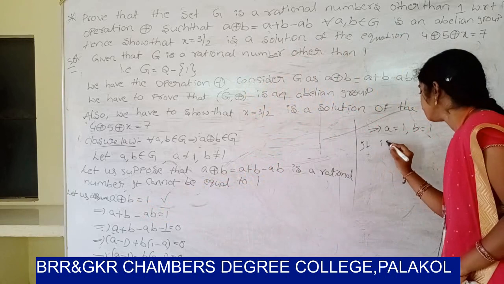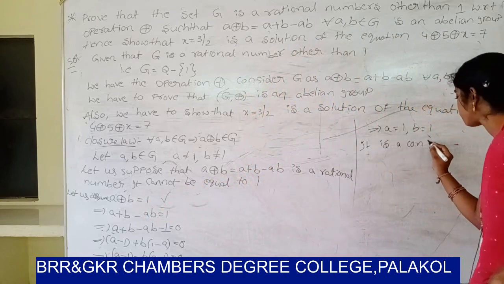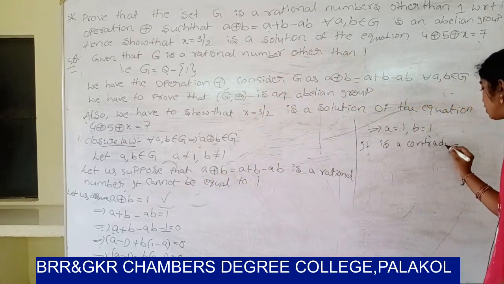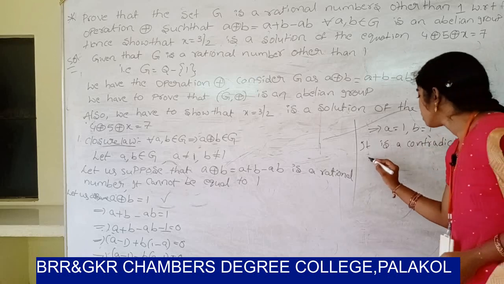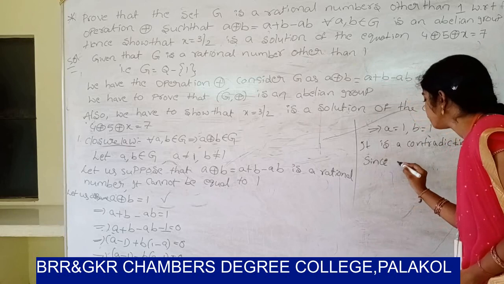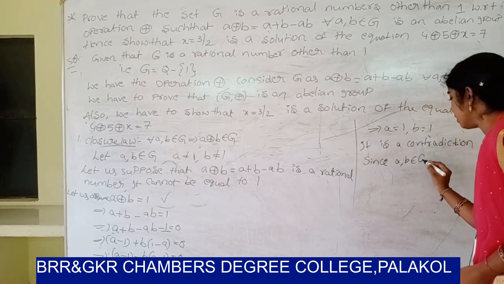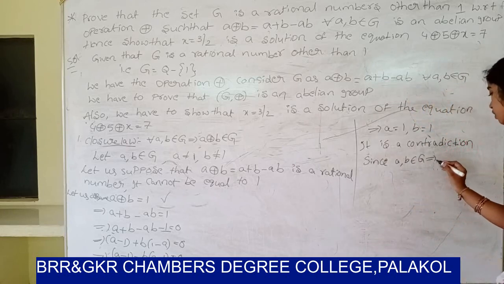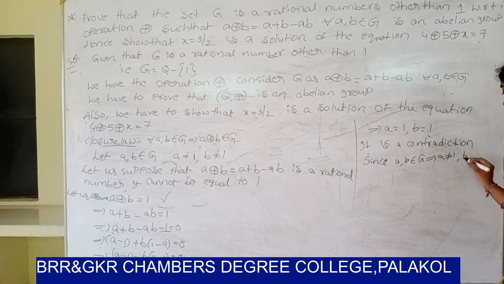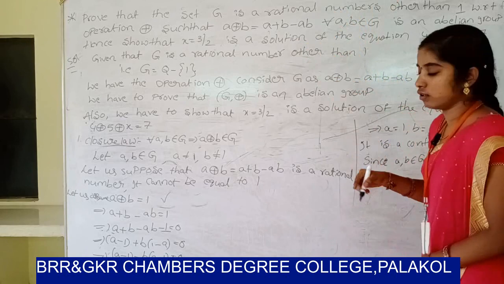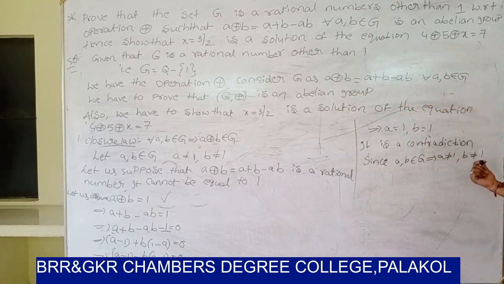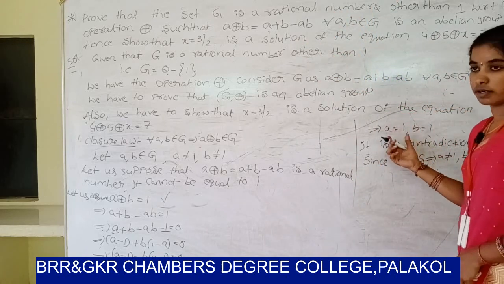So it is a contradiction, since a, b belongs to z. Z is a rational number, it cannot be equal to 1. So a not equal to 1, b not equal to 1.